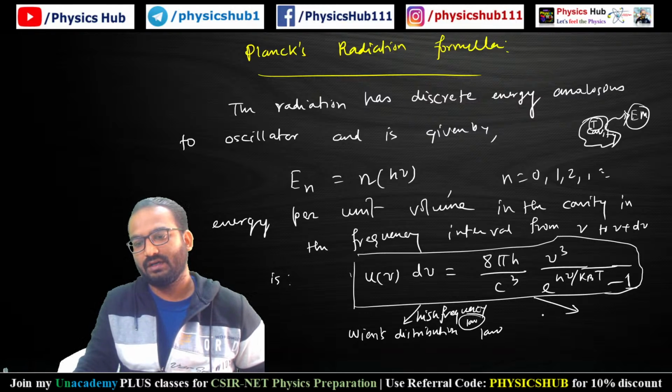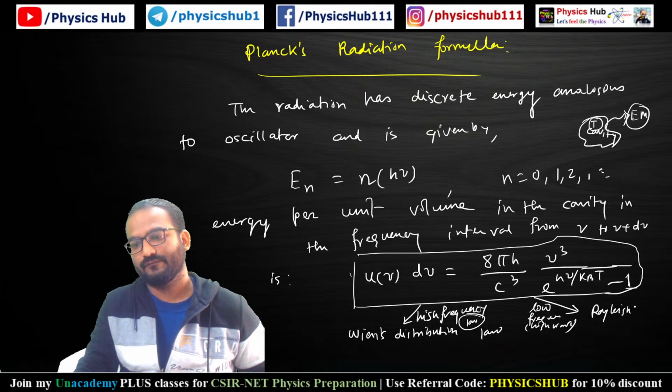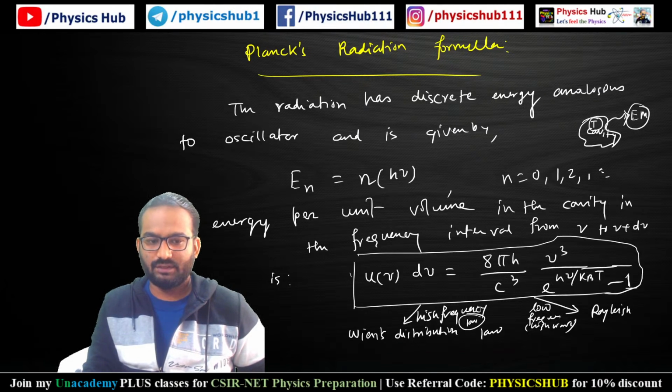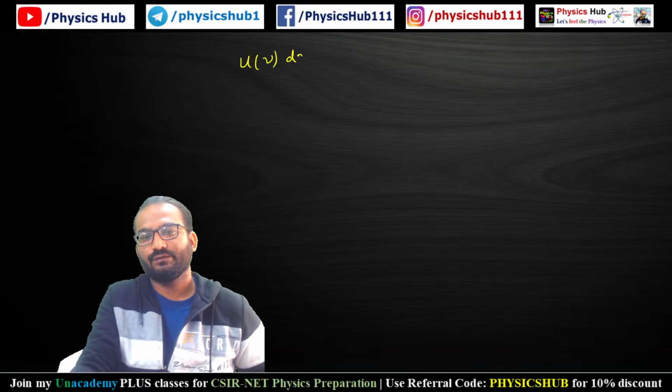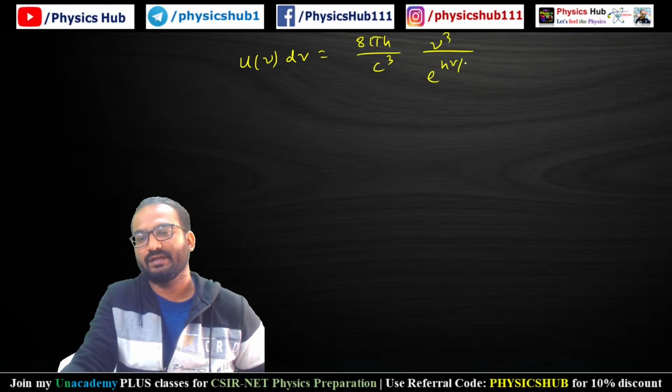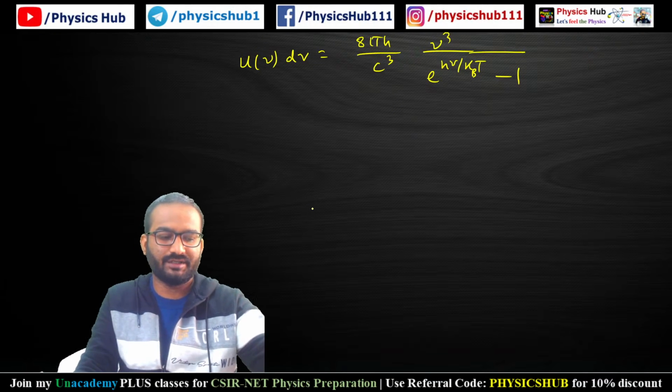If you apply this law in the low frequency domain, low frequency means high wavelength. So if you approximate by taking high wavelength, this will give you the Rayleigh-Jeans law. Let me just tell you how it is given. Planck's radiation formula is given by u(nu) d nu equals 8 pi h by c cube nu cube divided by e to the power h nu by kBT minus 1. This is the black body radiation.